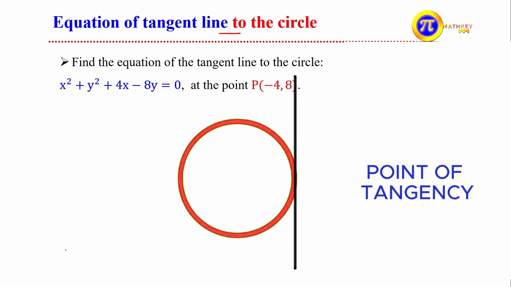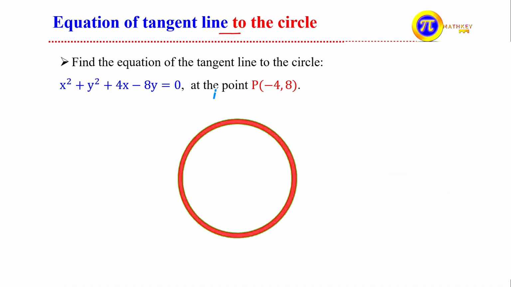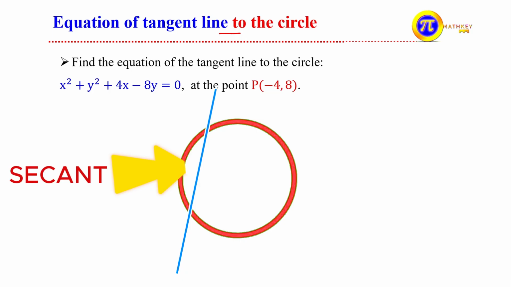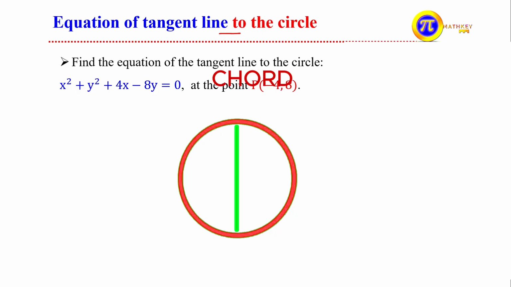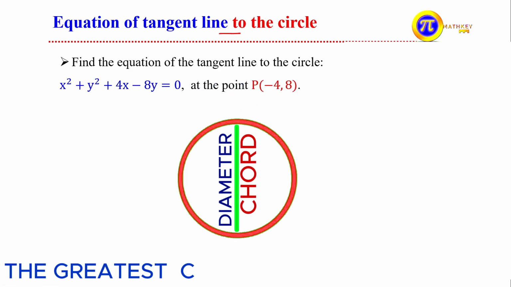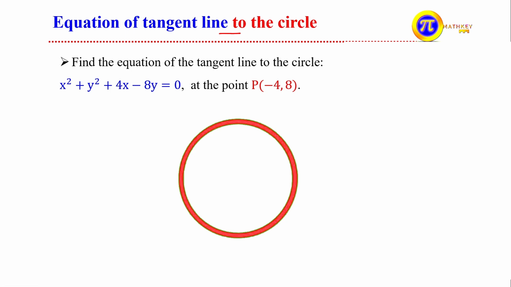ለምን አንድ ፖይንት ላይ ነው ኢንተርሴክት ያደርገው ማለት። ነገር ግን if we sketch some graphs, that means a line, for instance, if it crosses at 2 points, we call this secant እንለዋለን. If we have a line which is passing through the center of the circle and ends at the other end point of the circle, ይሄ ከሆነ በሴንተር ላይ የሚያልፍ ከሆነ we call this chord ወይም ደግሞ the chord is what? That is diameter ይሆናል ማለት ነው። The greatest chord you have ምን ይሆናል? diameter ይሆናል።